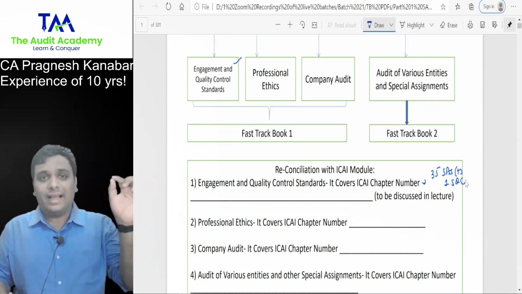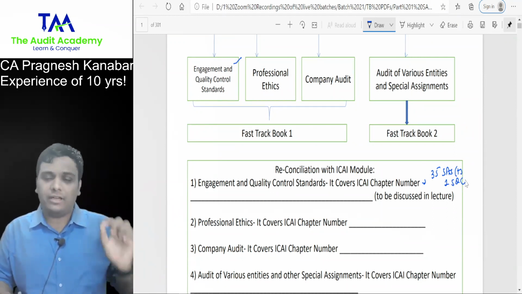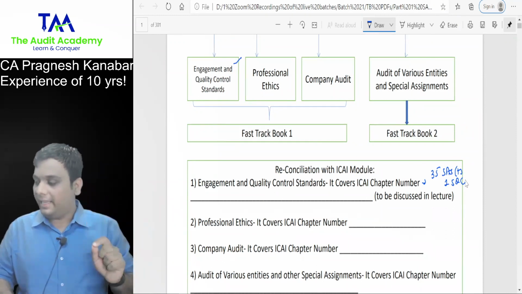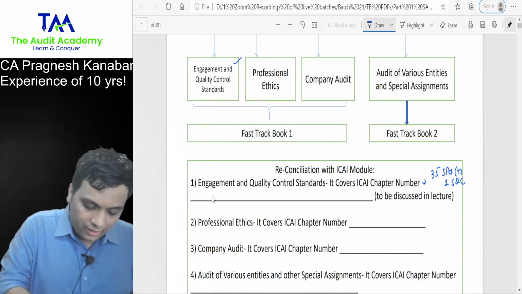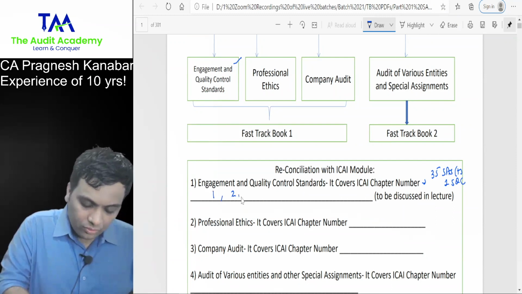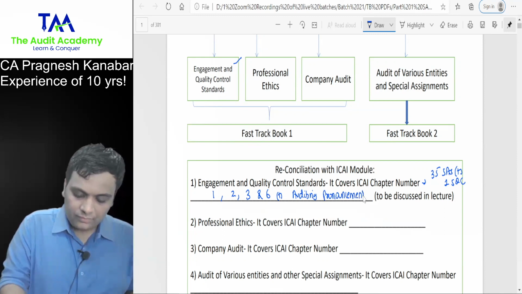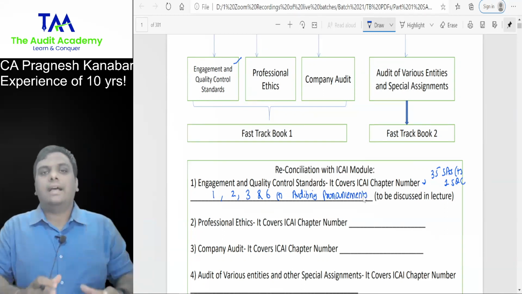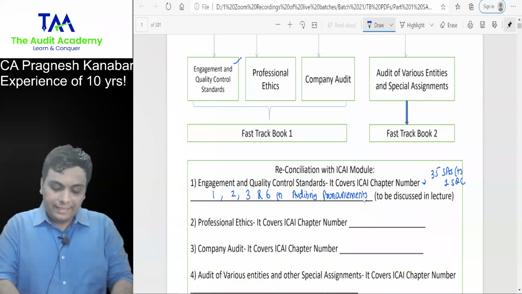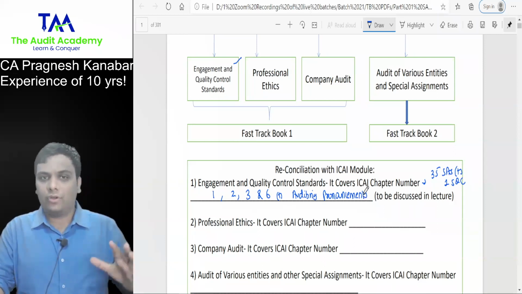When you look at the ICAI module chapter numbers, it covers chapters 1, 2, 3, and 6 plus the auditing pronouncements. So these are the references from the ICAI module.